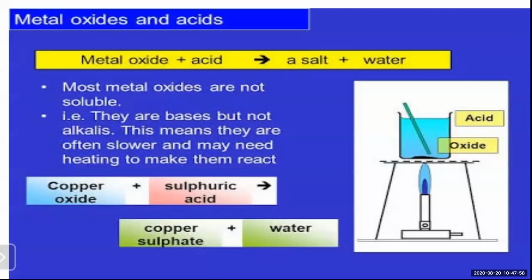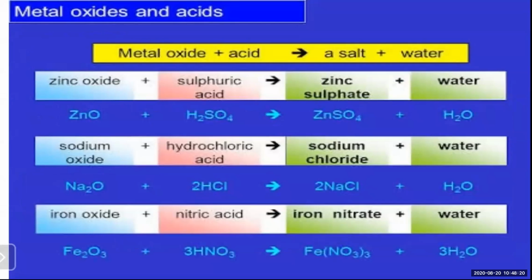So copper oxide, Cu for copper and O for oxide, CuO. This reaction in another form is given in the next slide, but we'll read this. Copper oxide, a metal oxide, and sulfuric acid give you the salt copper sulfate and water. Heating is shown here, and then the reaction takes place. Again, metal oxide plus acid gives salt and water.